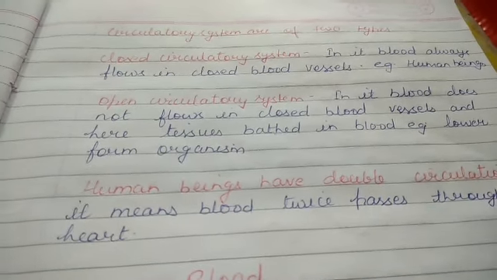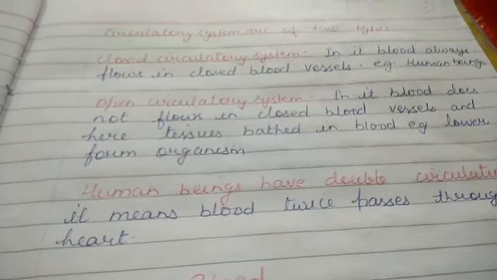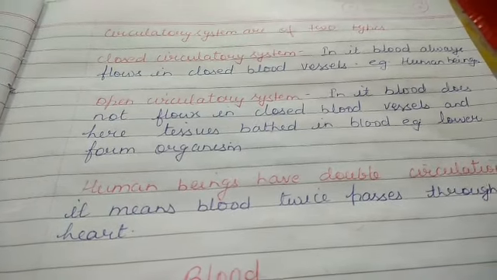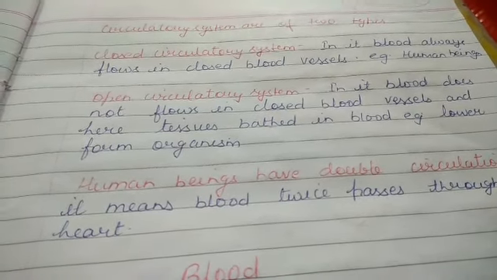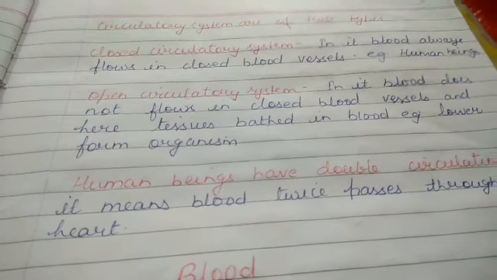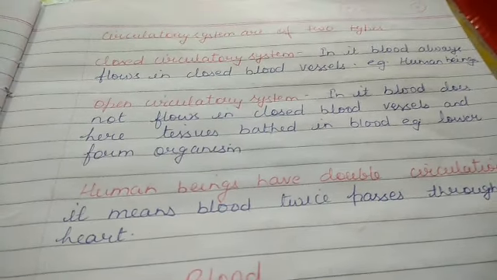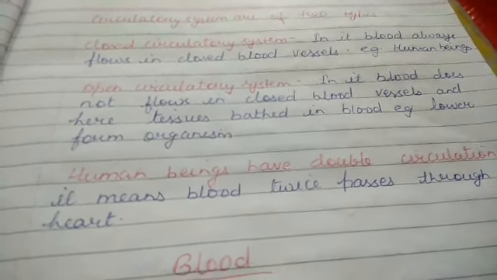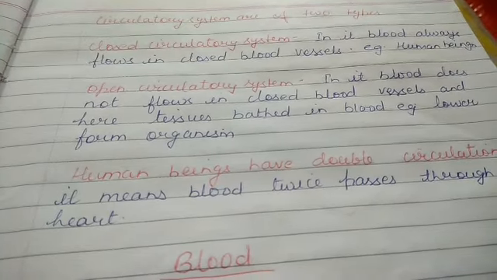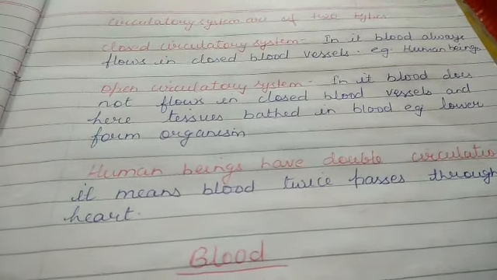But in an open circulatory system, blood does not flow in closed blood vessels and tissues bathe in blood. That means here blood comes in direct contact with the tissues. Examples are all the lower forms of organisms, such as the cockroach.